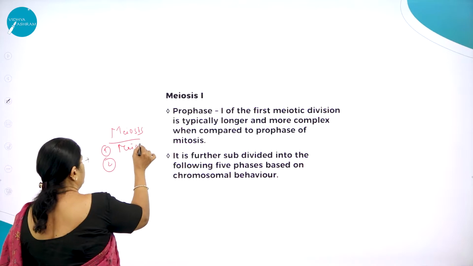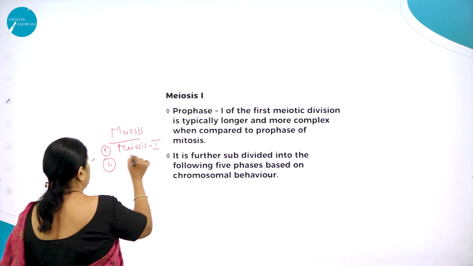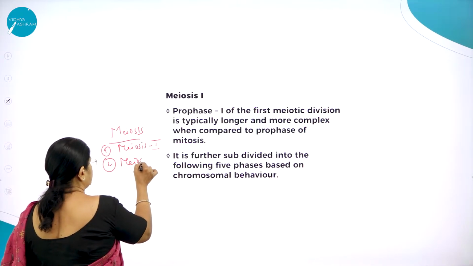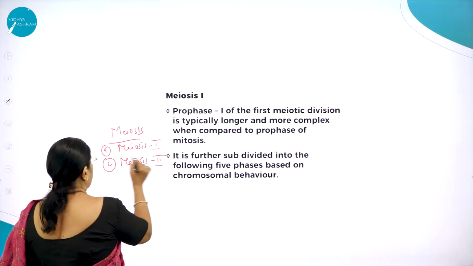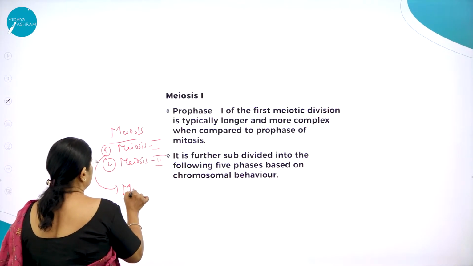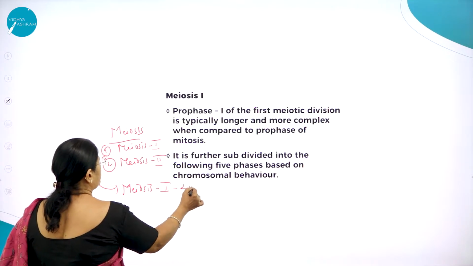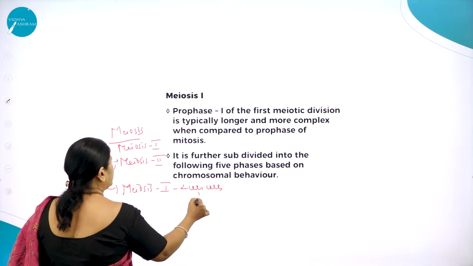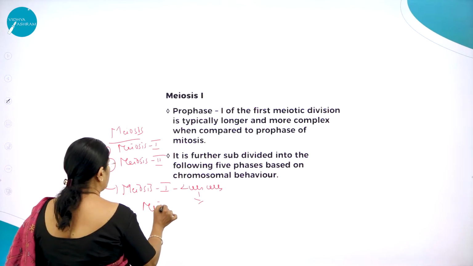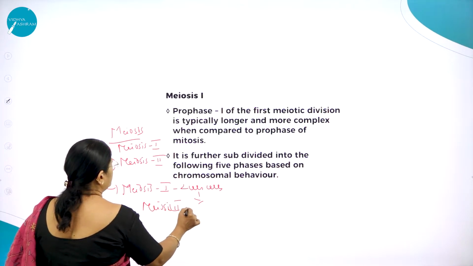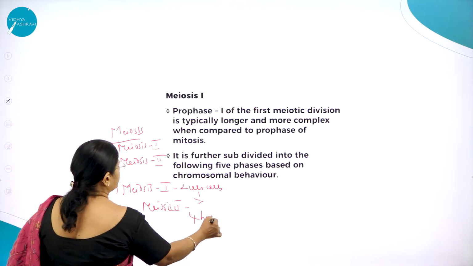So we have already studied that meiosis is divided into 2 sequential stages: meiosis 1 and meiosis 2. In meiosis 1, 2 cells are formed and these will undergo meiosis 2 to form 4 haploid cells.